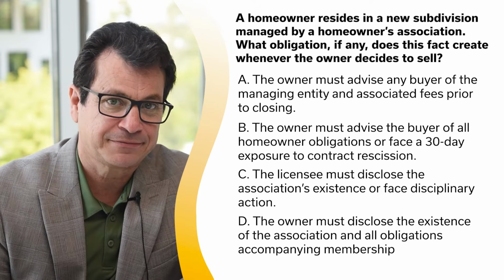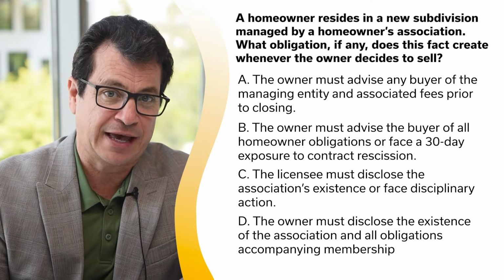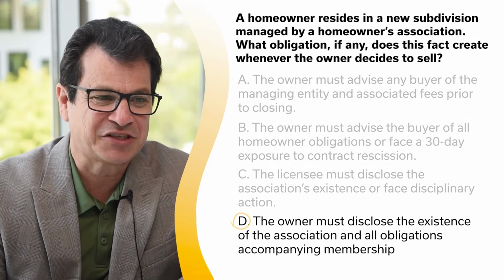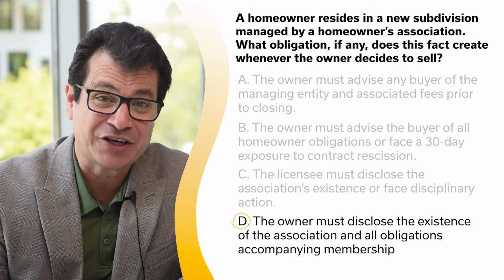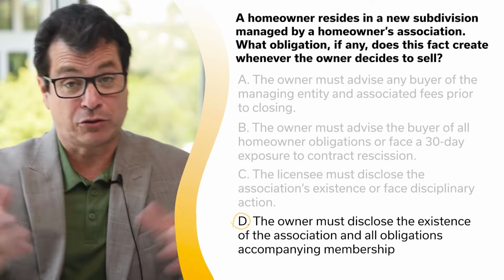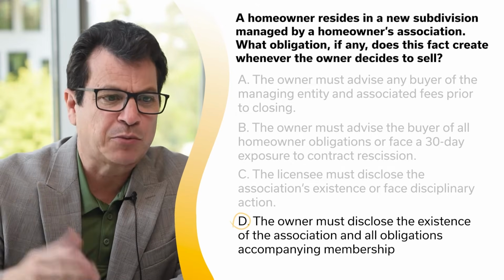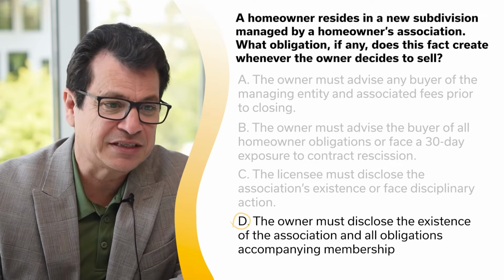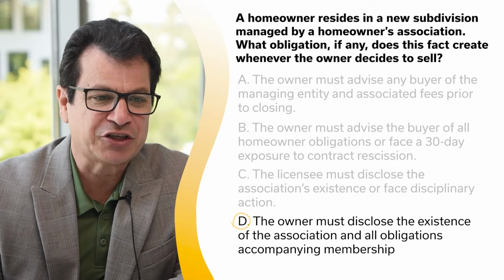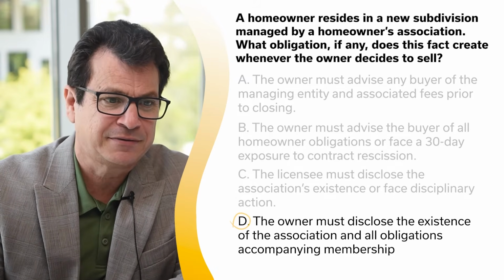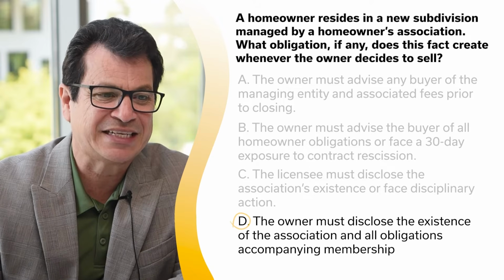What is the answer? Think of this. You got it? The right answer is D. The owner must disclose the existence of the association and all obligations that accompany the membership. Now let's go straight to the explanation. The property disclosures include fee payments, default consequences, and all usage covenants and conditions. Failure to disclose prior, this is the key one here, prior to execution of the purchase agreement creates a 7-day